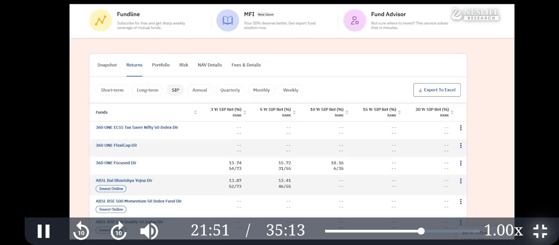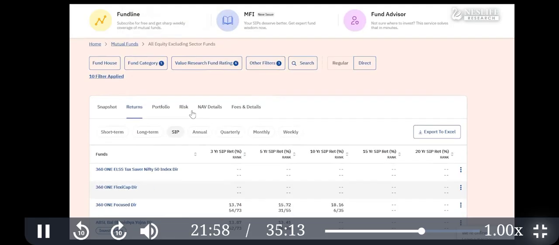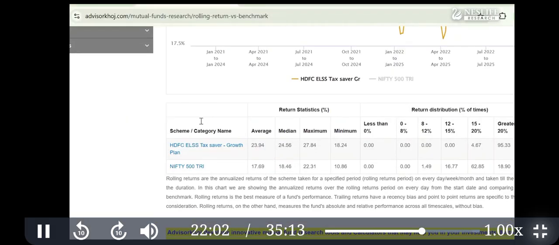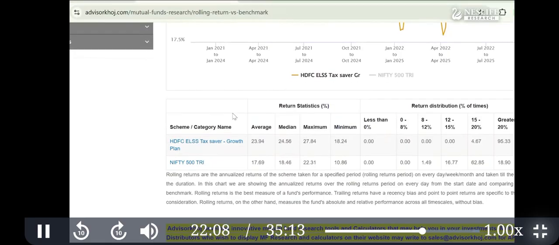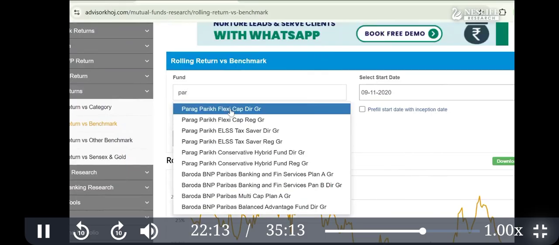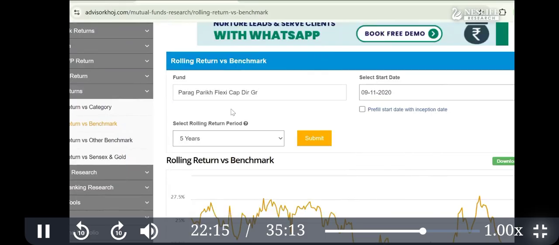Now I'm going to show a rolling return. Value Research takes a paid version for rolling return, but a free version is available on another website, this one. So what is a rolling return? Suppose Parag Parikh. This is the mutual fund, Parag Parikh.